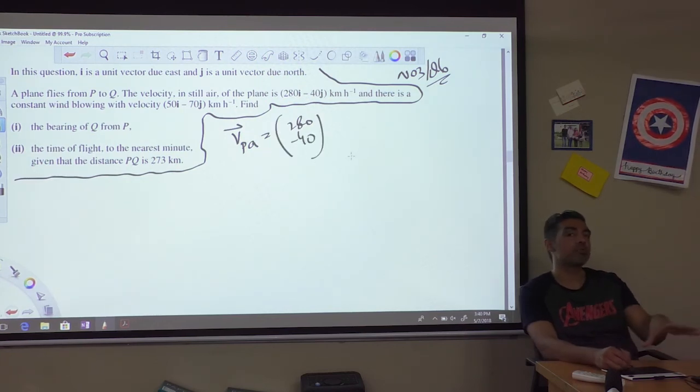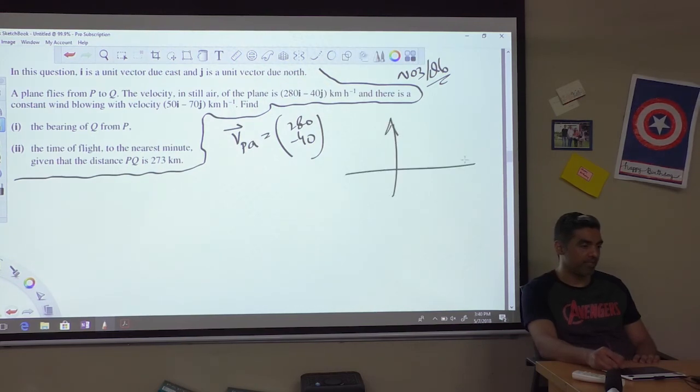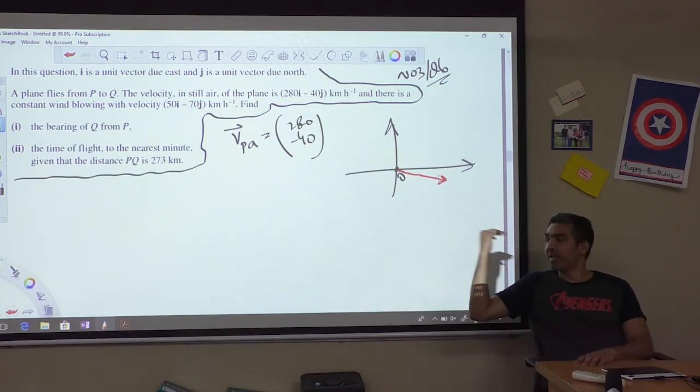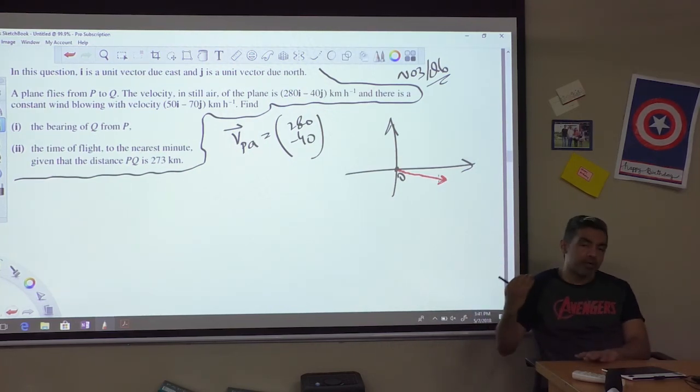Now what I understand from 280 I minus 40 J is that if this is my reference origin, the plane wants to travel something like this, where this is 280 I and minus 40 J. So it's 280 kilometers in every hour.